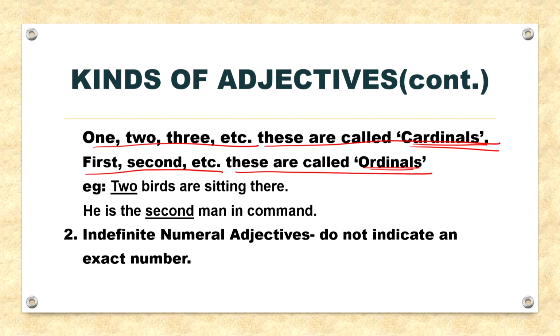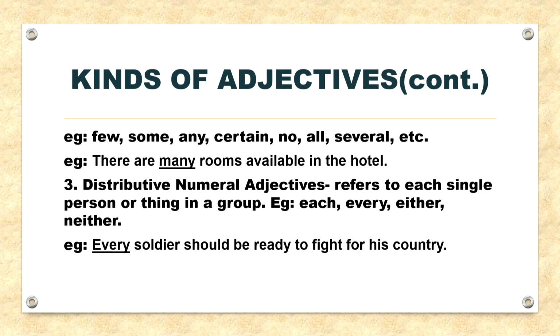Next, second one is indefinite numeral adjective. It does not indicate an exact number. For example, few, some, any, certain, no, all, several and so on. For example, there are many rooms available in the hotel. Distributive numeral adjectives. They refer to each single person or thing in a group. For example, each, every, either, neither and so on. For example, every soldier should be ready to fight for his country.